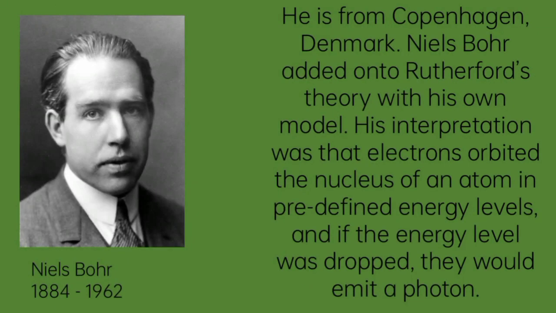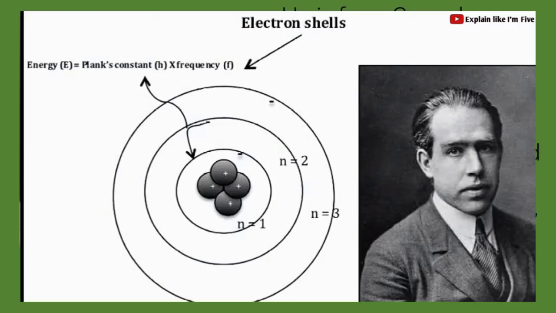The next scientist who discovered the atom was Niels Bohr. He was from Copenhagen, Denmark. Niels Bohr added on to Rutherford's theory with his own model. His interpretation was that electrons orbited the nucleus of an atom in predefined energy levels, and if the energy level dropped, they would emit a photon.